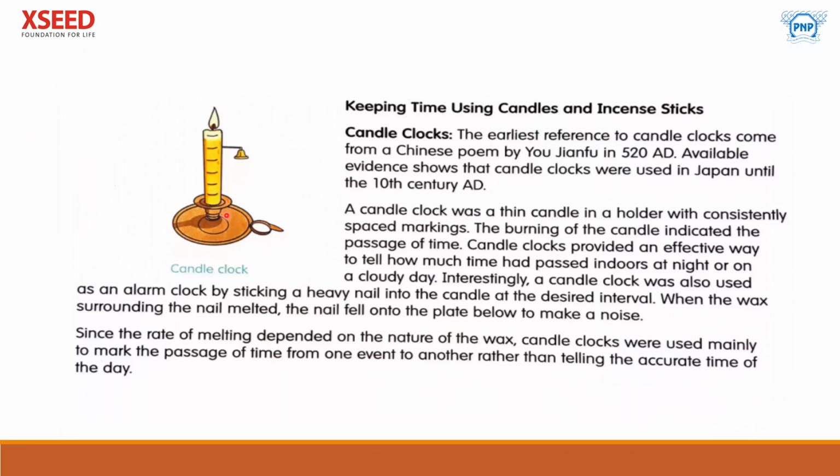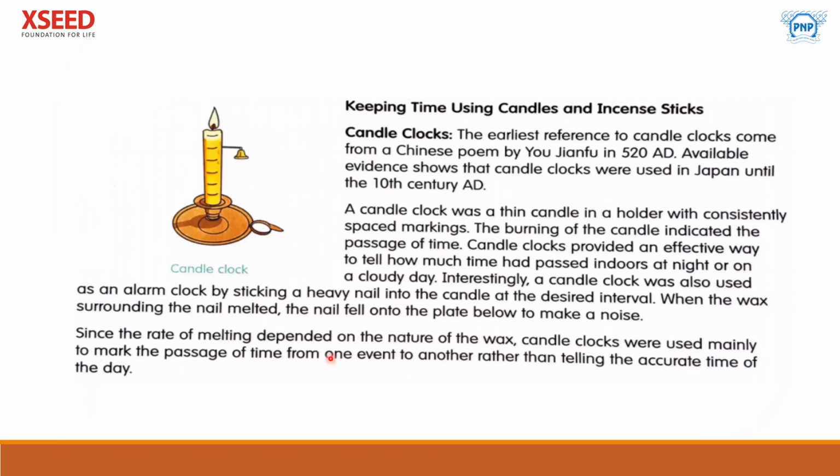So it was also used as an alarm clock. Once the wax melts, the nail falls down and makes a noise. Isn't it an interesting alarm clock? Since the rate of melting depended on the nature of the wax, it was all about the quality of the wax.